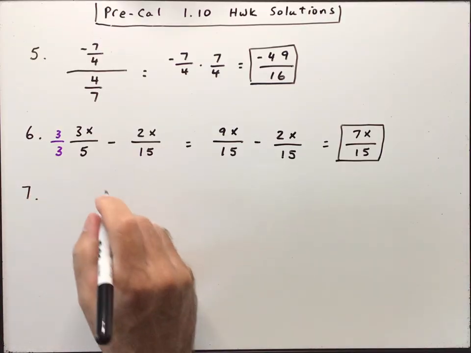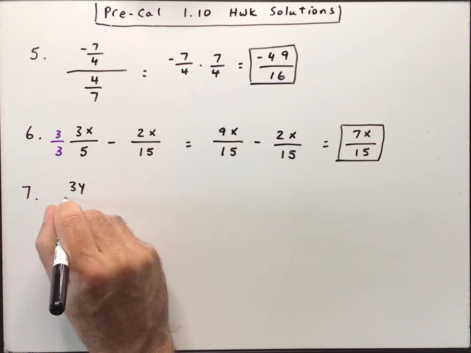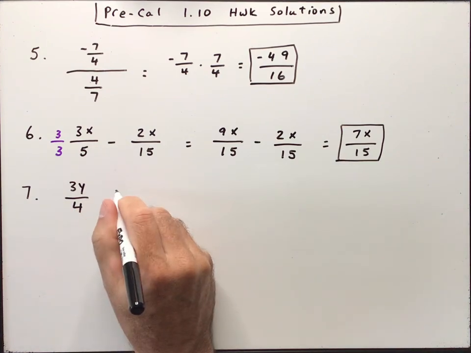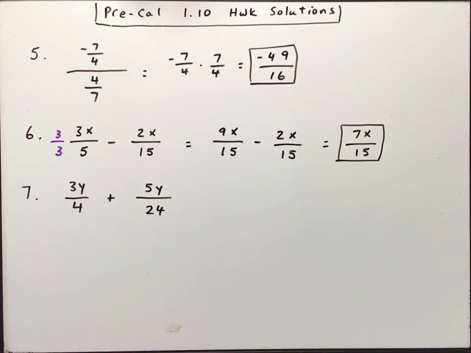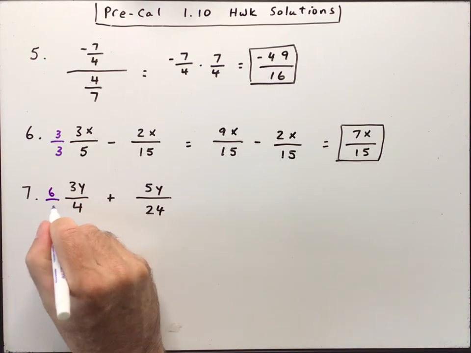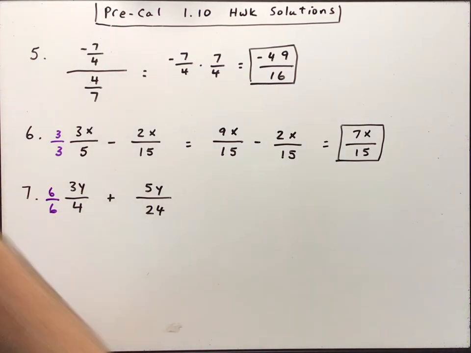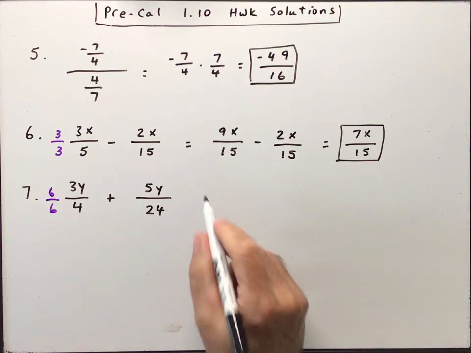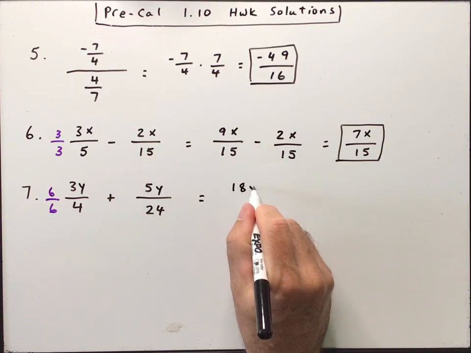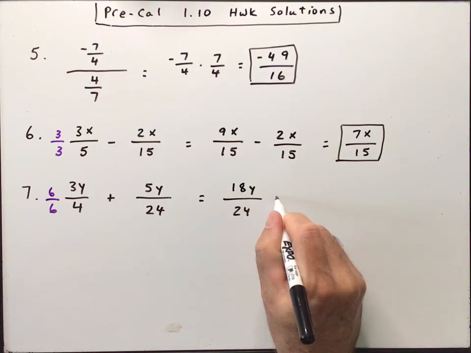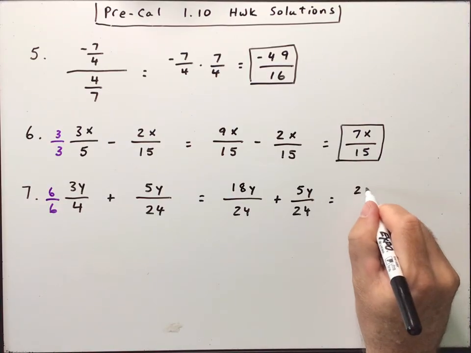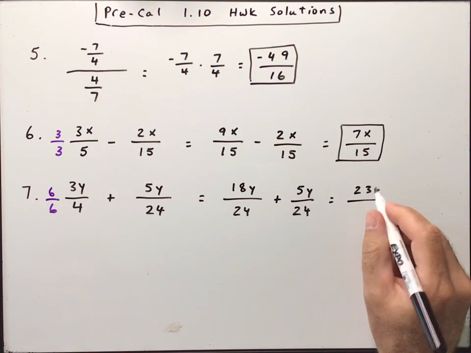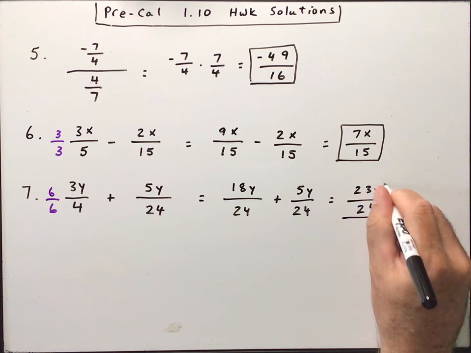All right, number 7. We have 3y over 4 plus 5y over 24. So to get a common denominator, I could multiply this first term by 6 over 6. And then that would give me 18y over 24 plus 5y over 24. And that's going to be 23y over 24. And we really can't reduce that anymore.